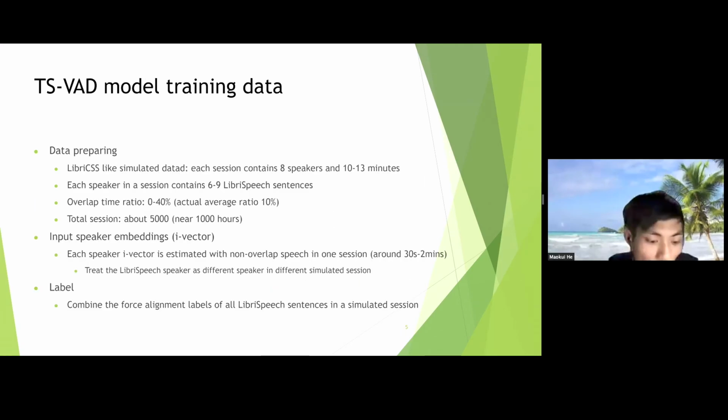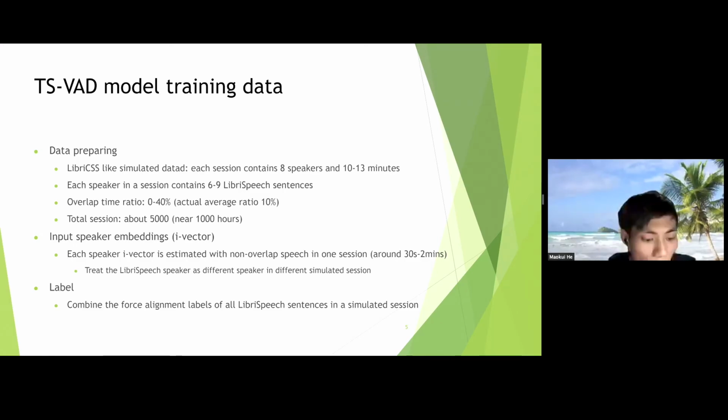The next slide shows that the experiments show that simulating LibriCSS-style data for training is important. That means each session contains 8 speakers, and each speaker in the session contains 6 to 9 LibriSpeech sentences. Overlap ratio is 0 to 40%.